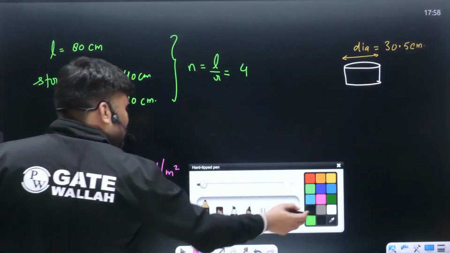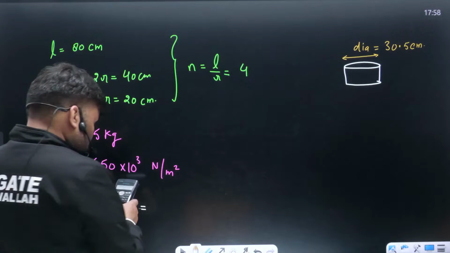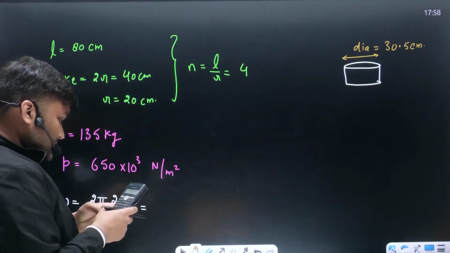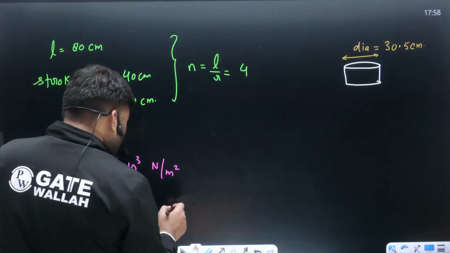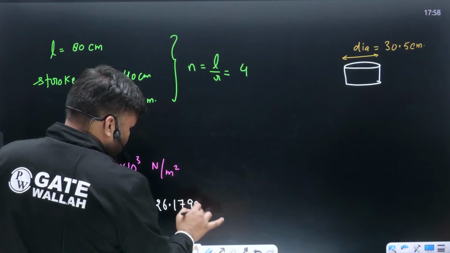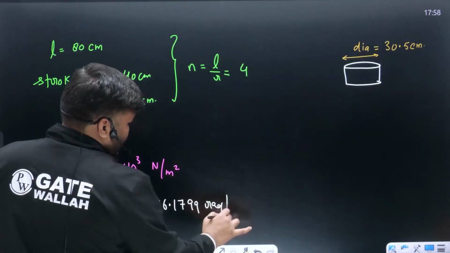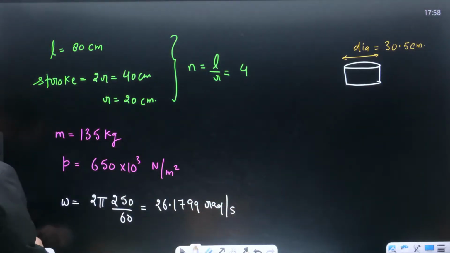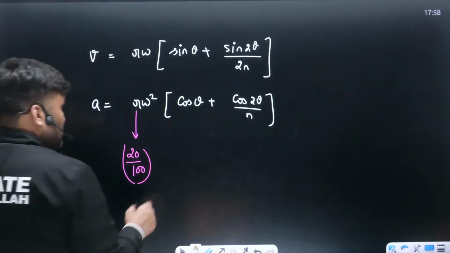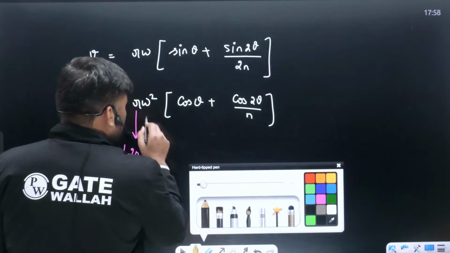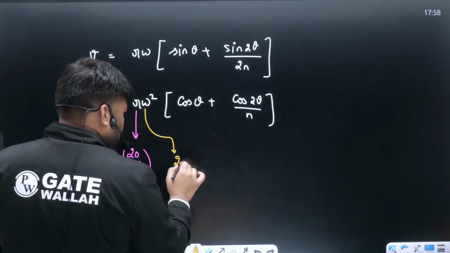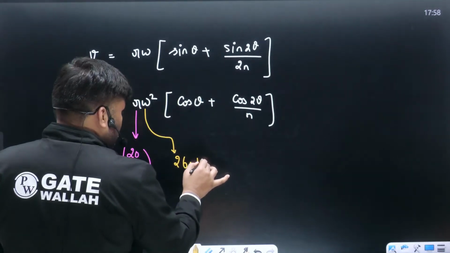ओमेगा का वैल्यू we just have written, कितना हो जाएगा? This value is 2 pi into n by 60. This value is coming out to be 26.1799 radian per second. ओमेगा का वैल्यू रखिए बेटा यहां पर. कितना आ जाएगा? This omega का value is 26.1799.